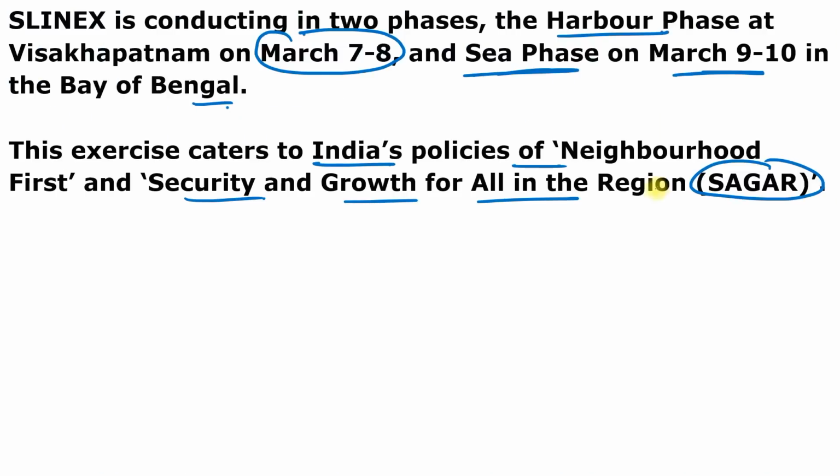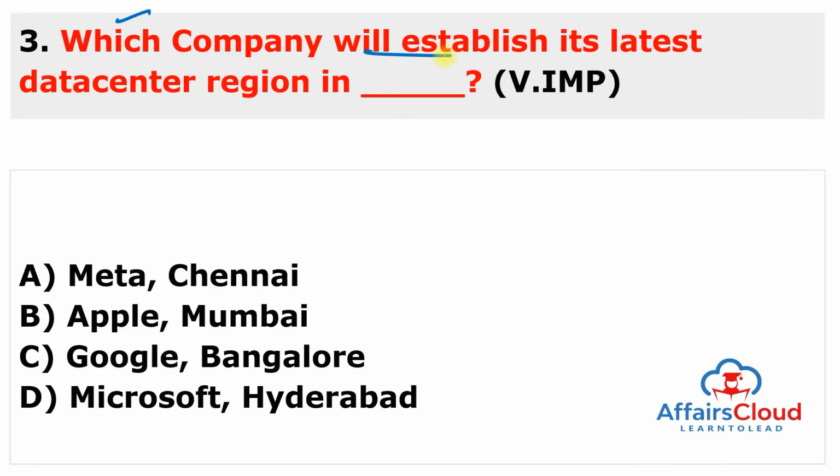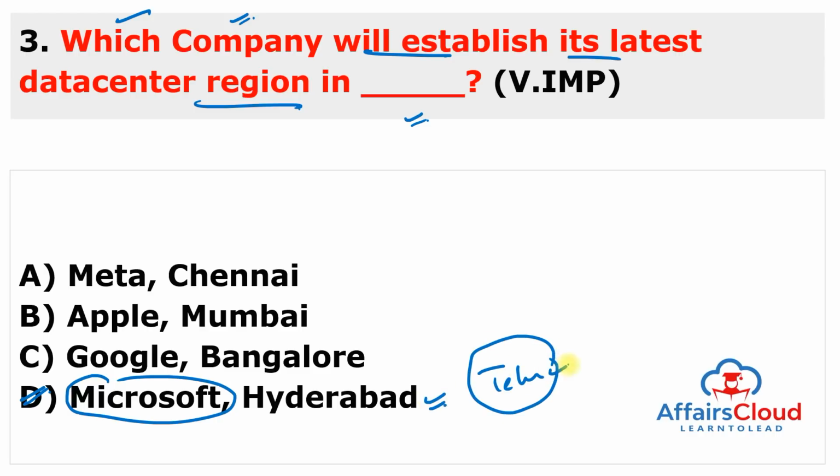Moving to next question. Which company will establish its latest data center region in which area? So you have to tell me two things. One is the name of the company who will establish data center region, and this will be established in which city. So the name of the company is Microsoft. So answer of this question is D, because Microsoft Corporation announced its intent to establish its latest and the largest data center region, and it will be established in Hyderabad, Telangana. Examiner can ask state also. So remember, it is Telangana.